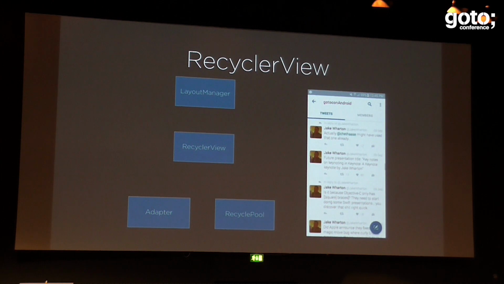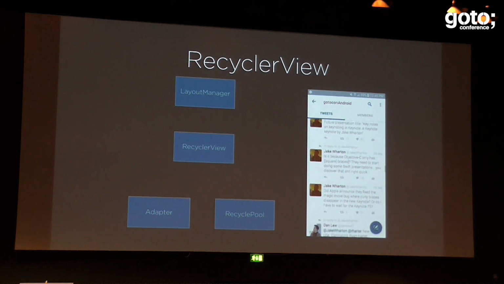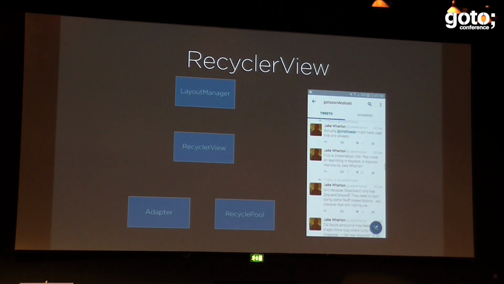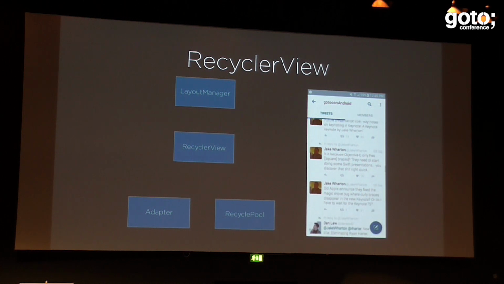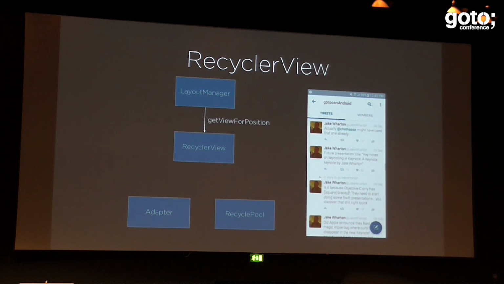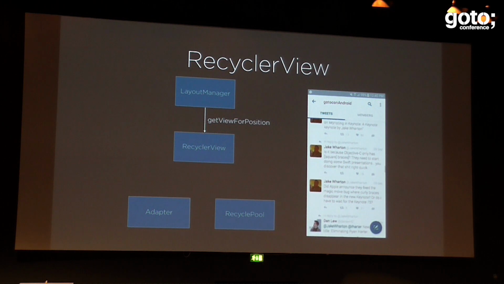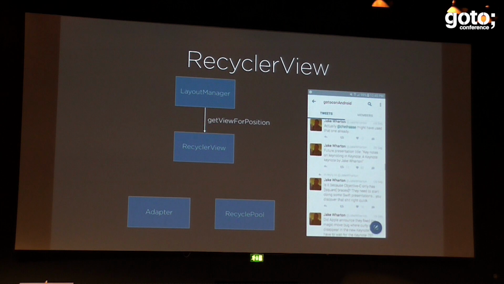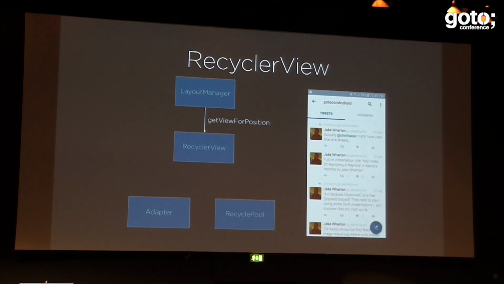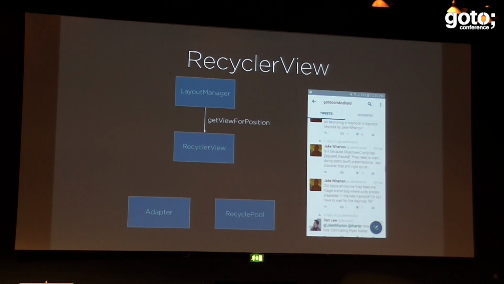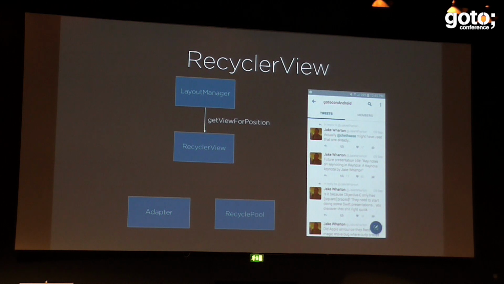We use this component called RecyclerView. The name will give you a hint of what it's actually doing, which is recycling. I want to talk about how it works internally, because I think it's really interesting. Internally, it has the linear layout manager, which is responsible for measuring and positioning the item views, as well as determining when to recycle those views that are not shown anymore.